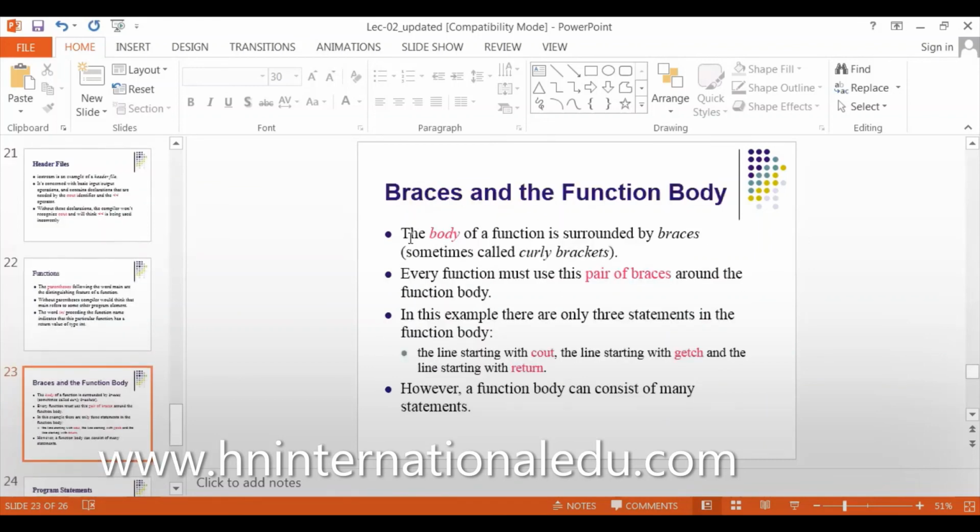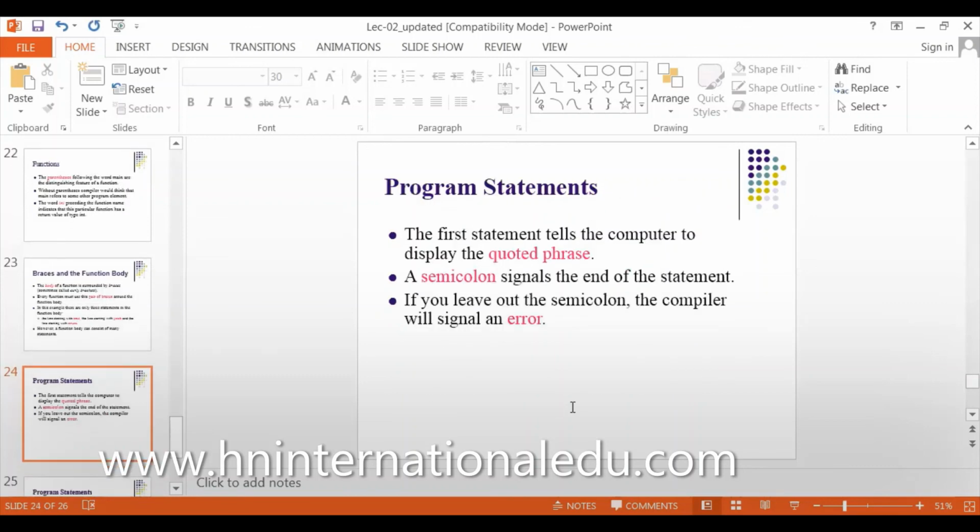Programs use some braces. Some numbers are used in braces. You will learn about it when you start doing programming. Okay, this is about C++.